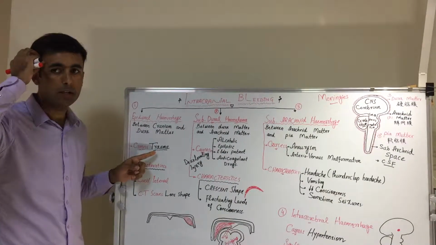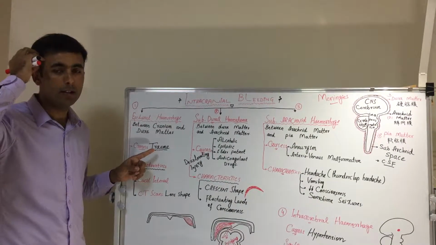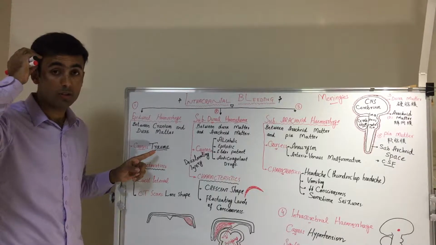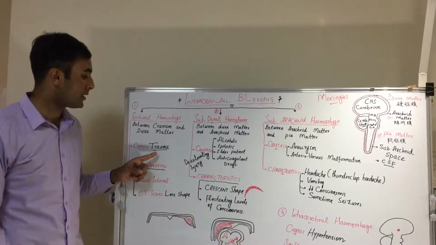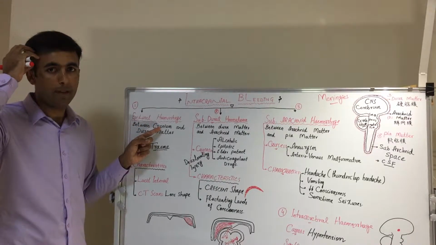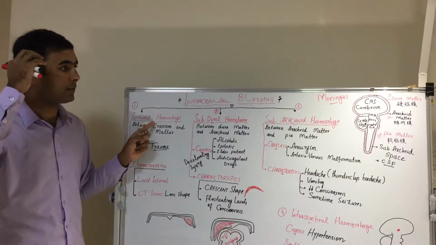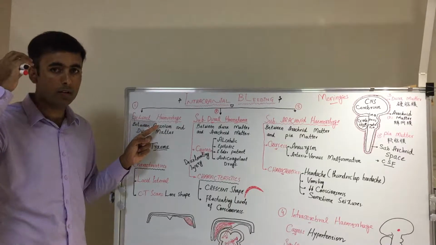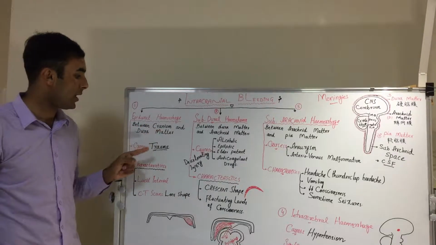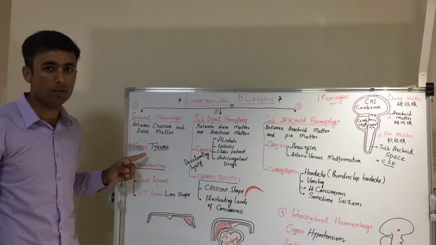Because of the head injury, the arteries inside the cranium get ruptured, and because of the rupture, blood accumulates around the dura mater and under the cranium. This is called epidural hemorrhage, and trauma causes epidural hemorrhage.